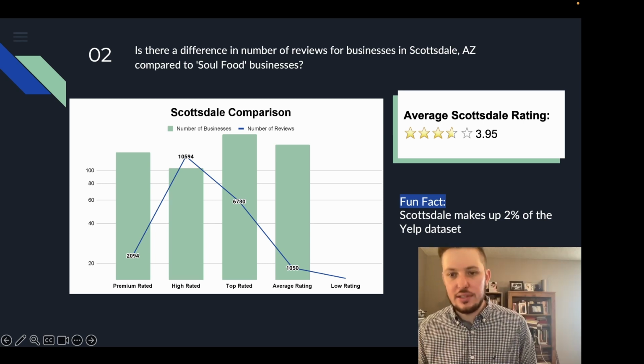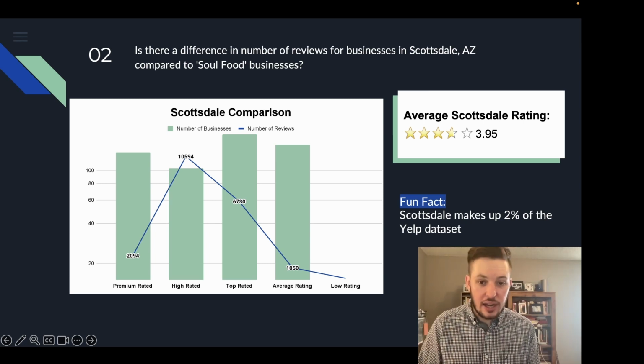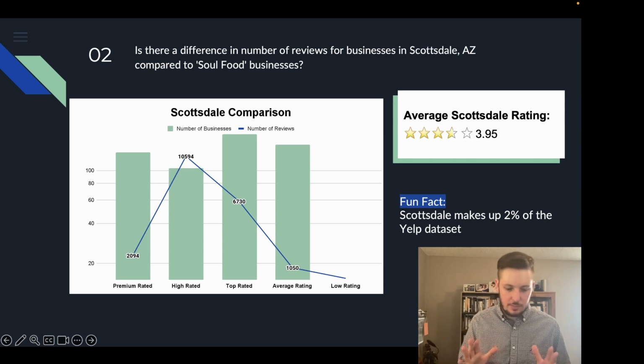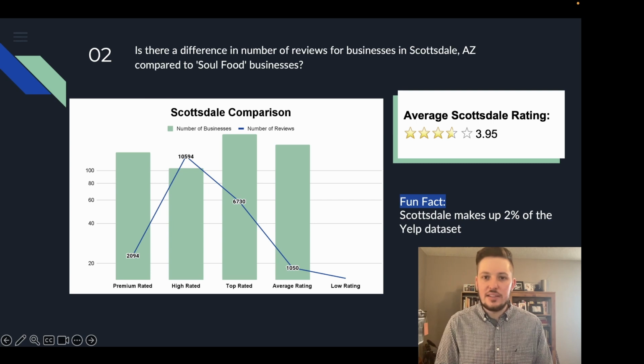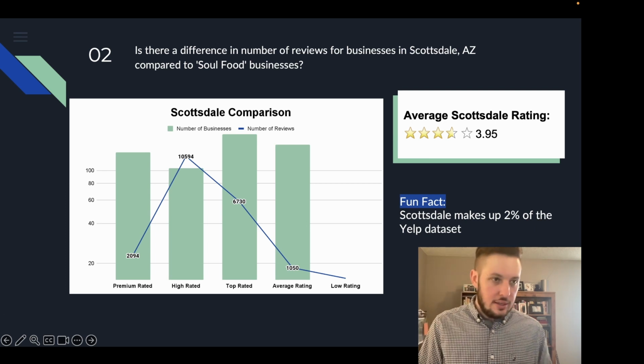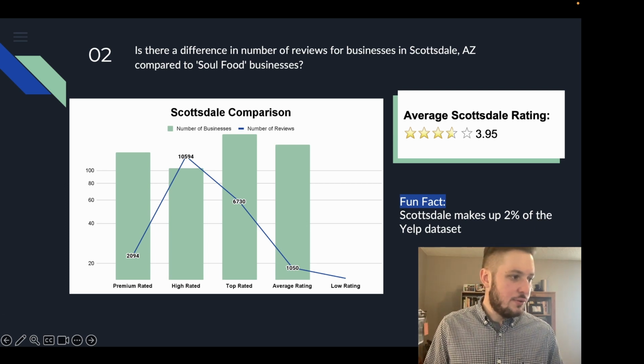The average rating of a Scottsdale business is 3.95, remarkably high, still within the top-rated category, which makes sense since it's the highest sample. With no low ratings, there's nothing to skew the data down towards lower ratings, so it makes sense that we would be firmly within shooting range, if you will, of being a high-rated business. And I thought it would be interesting to also make clear this is a data set with 10,000 data points, and Scottsdale makes up 2% of that data set. We'll get more into the numbers comparing Soul Food to Scottsdale shortly. But let's move on into looking at the soul food category.